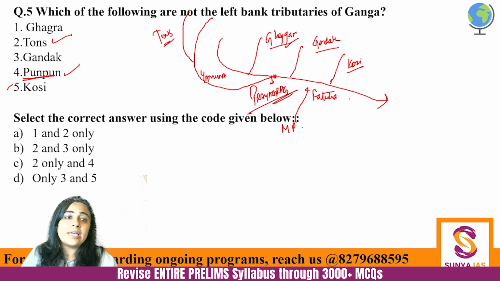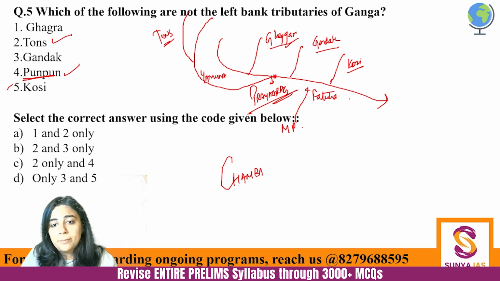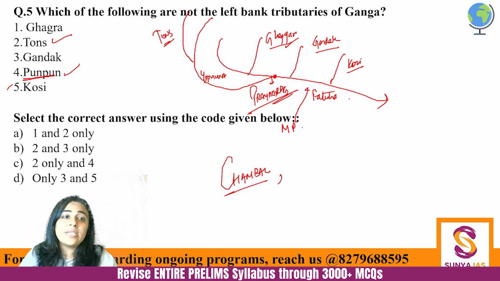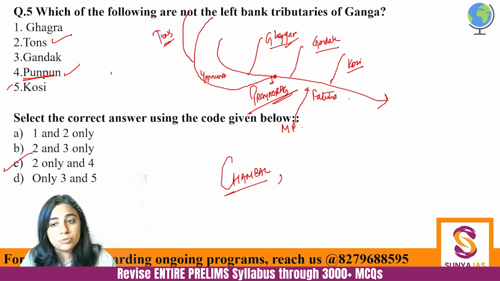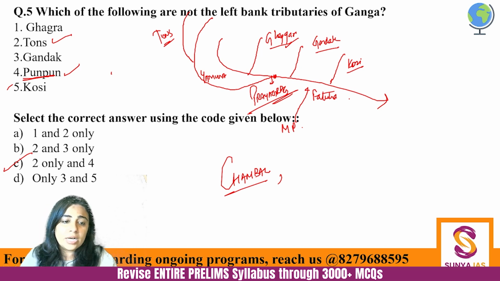So Punpun and Tons, these are not the left bank tributaries. These are actually the right bank tributaries. And what are some of the further right bank tributaries that we have? Tons, and we have already learned about Punpun. But otherwise also, Yamuna has many tributaries. For example, Chambal. Chambal is a tributary of Yamuna, right? Then further tributaries would be Ken and Betwa, right? So here, Tons and Punpun. So 2 and 4, these are not the left bank tributaries, these are the right bank tributaries of Ganga.